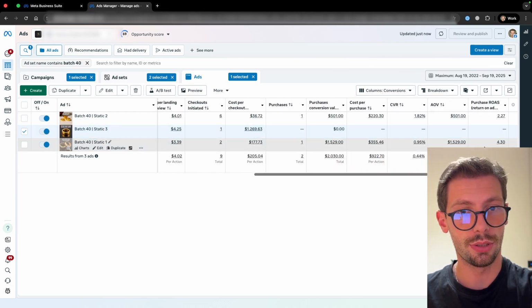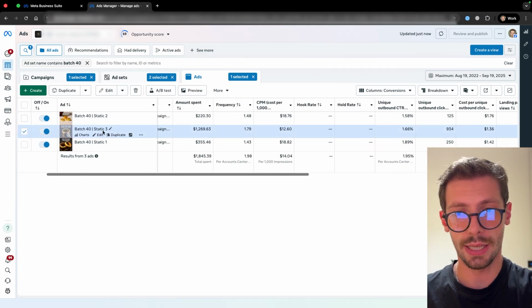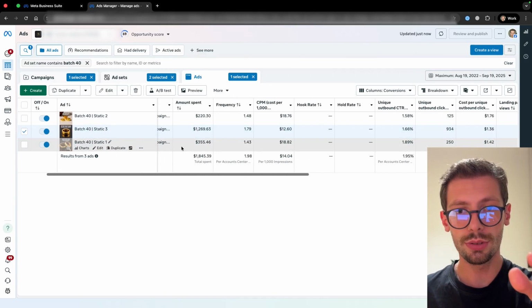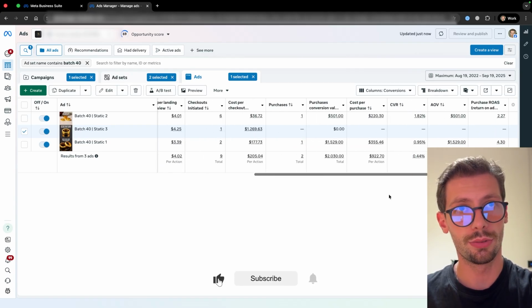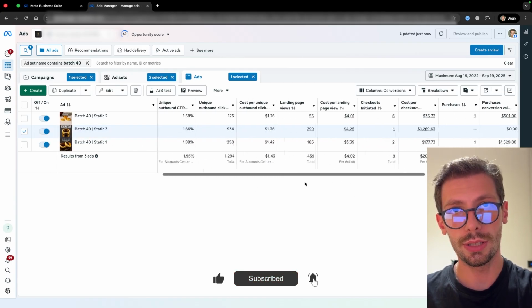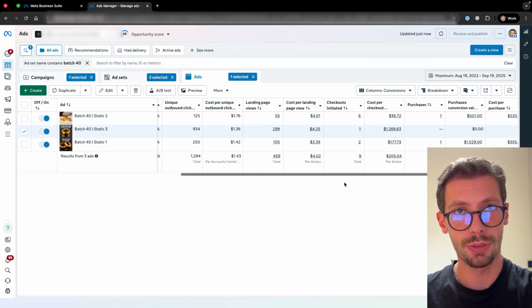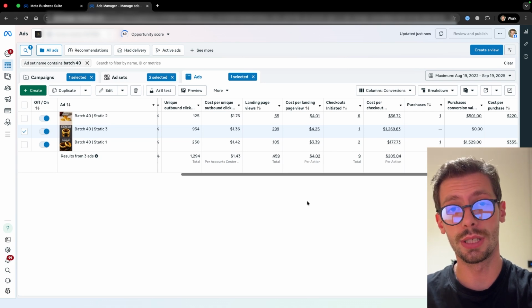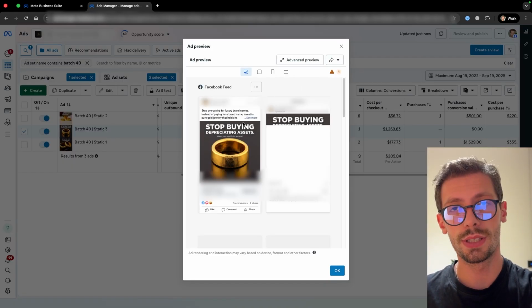The ROAS is still not high enough for this specific brand, but the question here is, okay, this ad is actually a high potential ad. It went into the account, it started spending quite a lot. So this should be a winner. Why is it not? We already have established that everything is correct, but the conversion rate, right? Because how can it happen that usually we have a conversion rate of around 1% when it's good, even almost 2%. But from this one, we had 300 landing page views and not a single conversion. What is wrong with the conversion rate? And then we look at this, and in comparison, this is the creative analysis now.